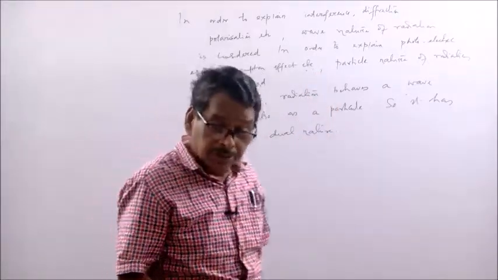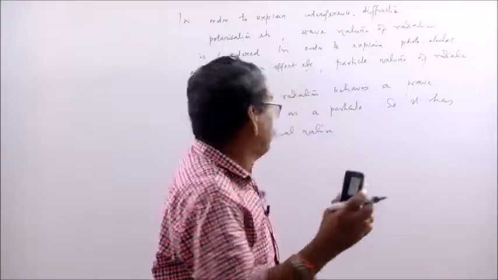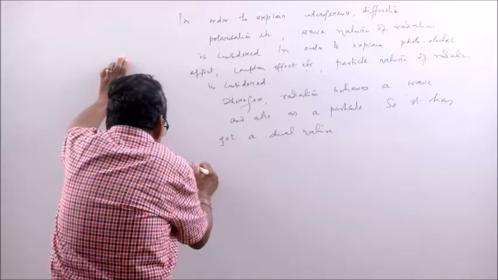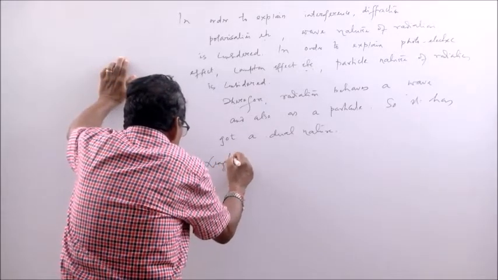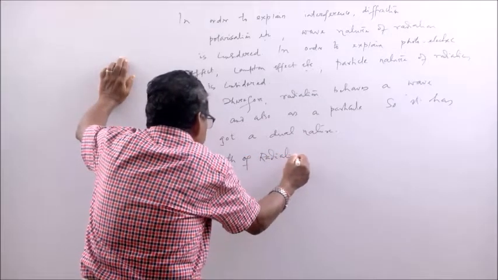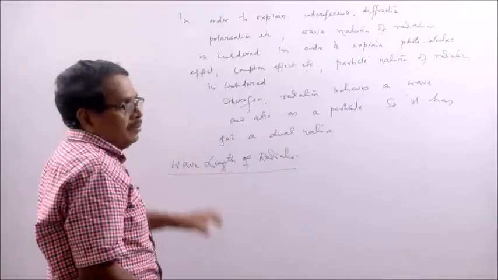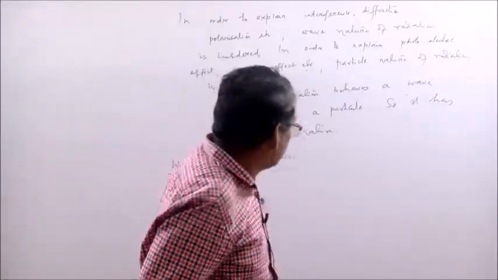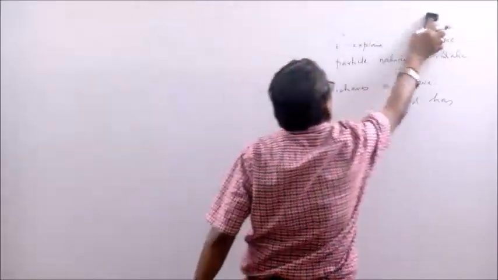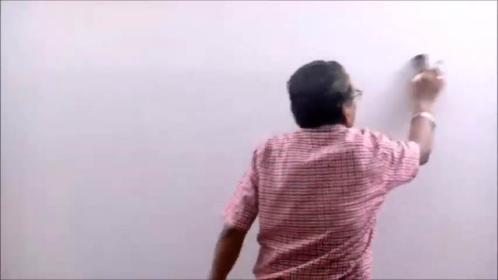If radiation behaves as a wave, what is its wavelength? How much is the wavelength of this radiation, or the wavelength of a photon? How to calculate the wavelength of a photon? A photon behaves as a particle, and also behaves as a wave. So, what is the wavelength associated with the photon?